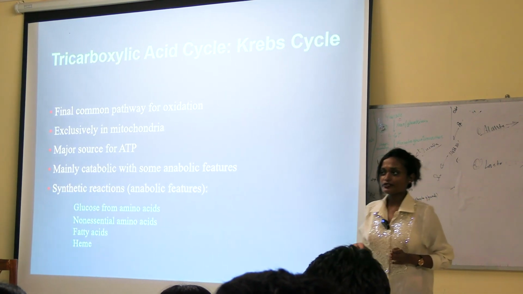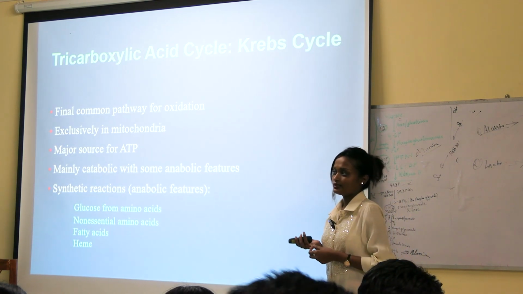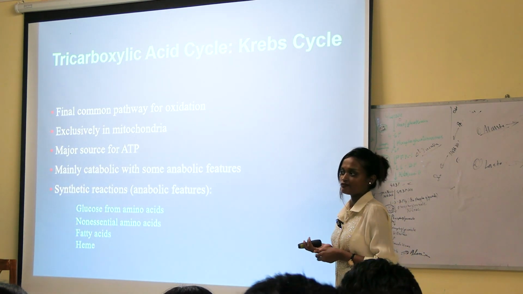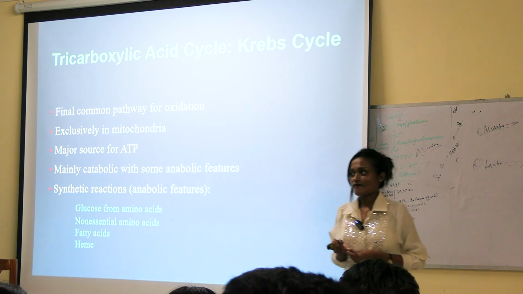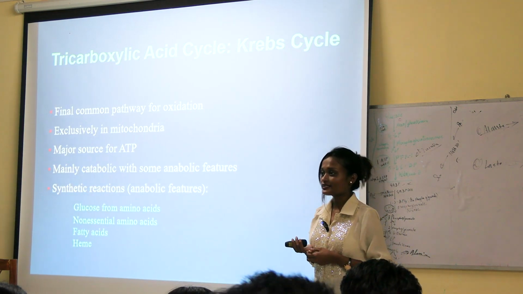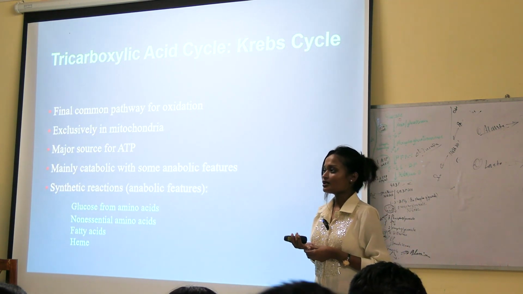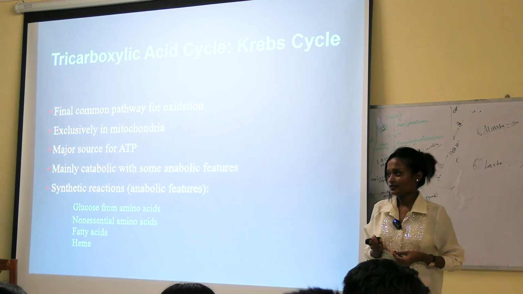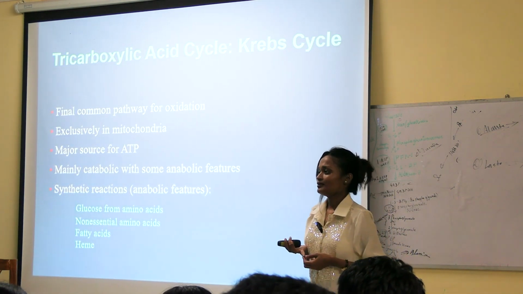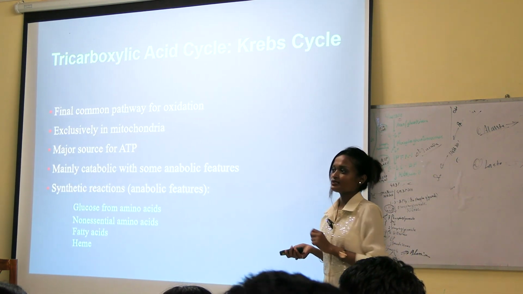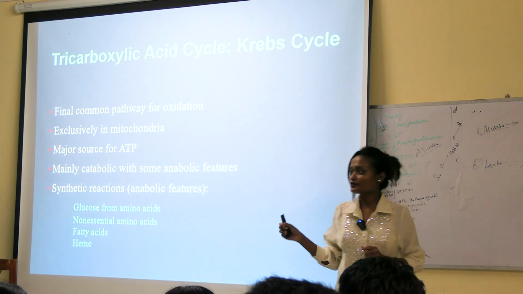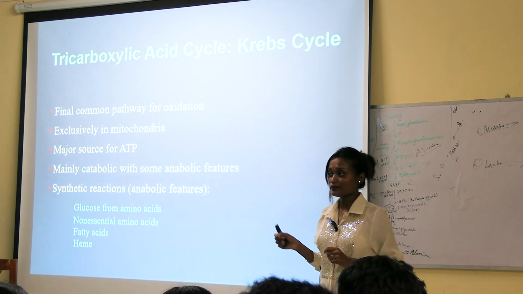In which part of mitochondria? The Krebs cycle happens in which part of mitochondria? Matrix. In the matrix of mitochondria. All enzymes for the Krebs cycle reside in the matrix of mitochondria, except one enzyme.